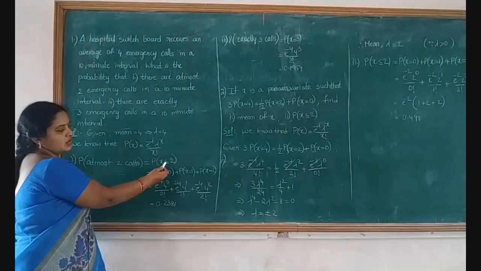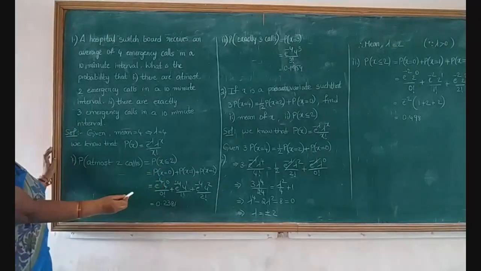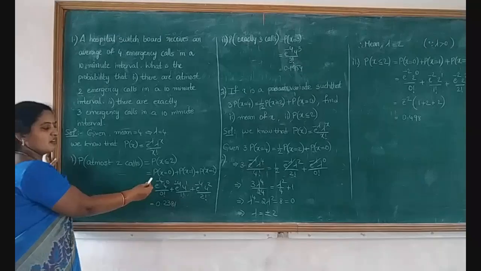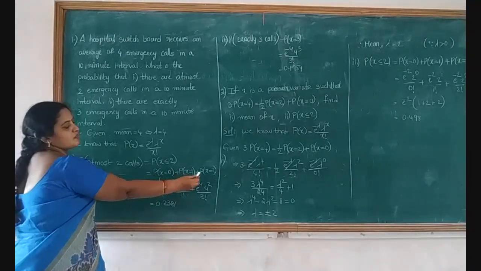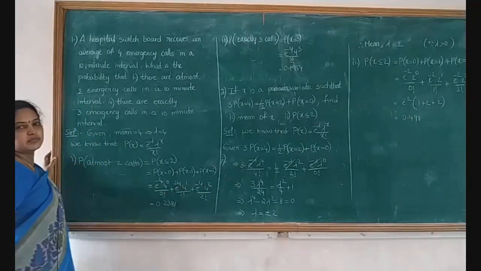We know that p of x less than or equal to 2 means p of x equal to 0 plus p of x equal to 1 plus p of x equal to 2.